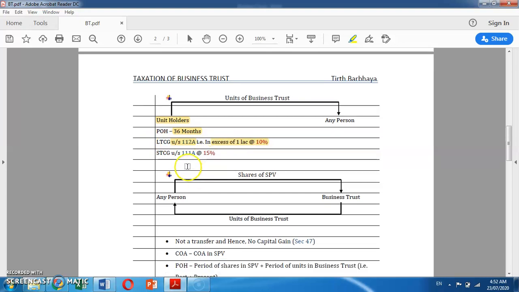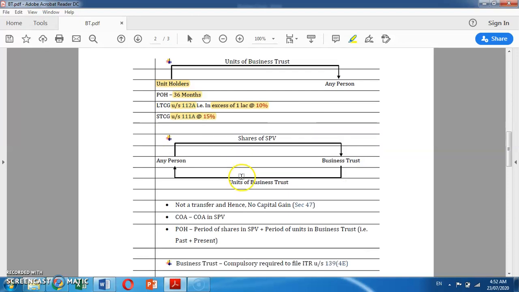And if it is held for less than 36 months, then it would be treated as a short-term capital asset and taxable under Section 111A at the rate of 15%. Moving further, when any person transfers its shares of SPV to a business trust in exchange for units of the business trust, then it is not considered a transfer and no capital gain is levied under Section 47.